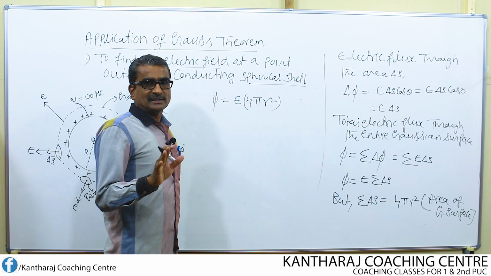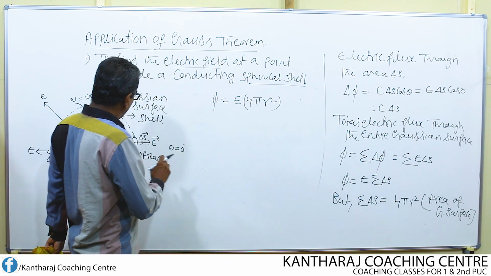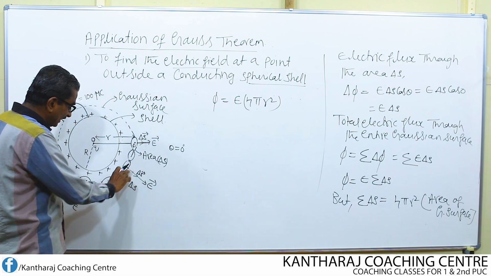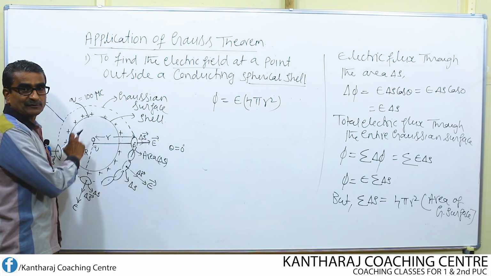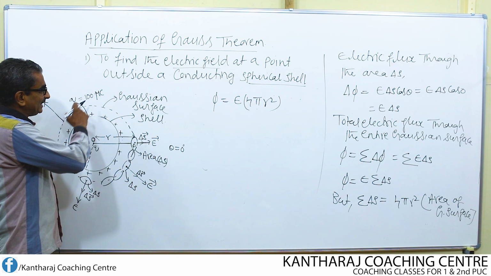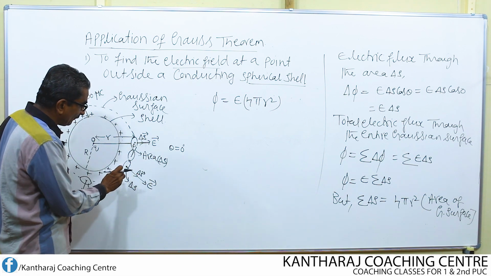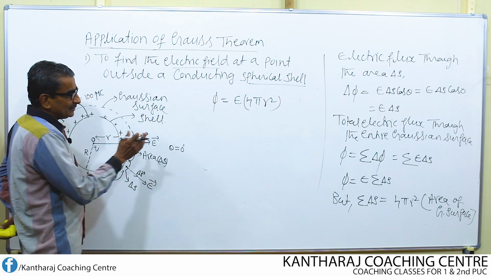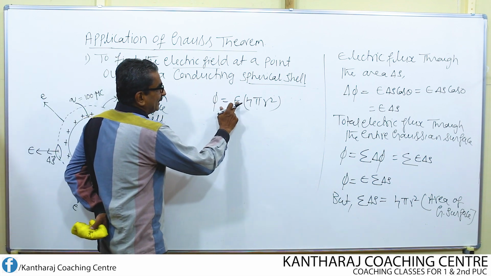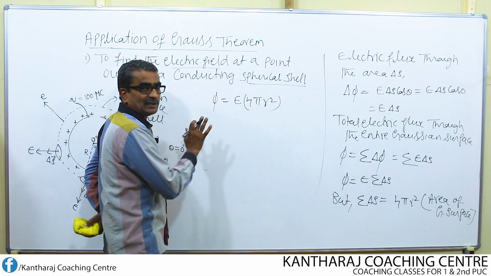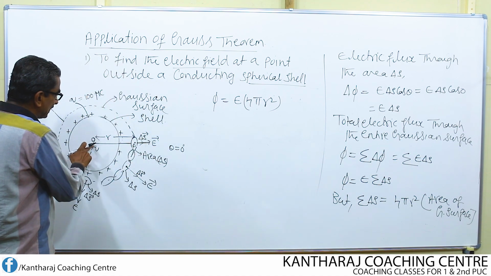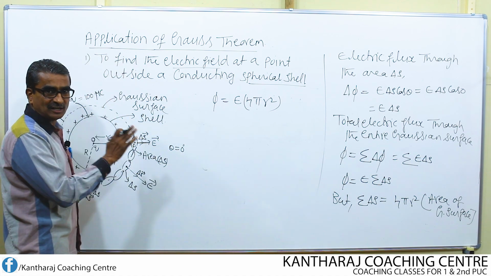What we have done, step by step: first we found out the flux through the small area, then we extended the flux to the entire Gaussian surface by imagining the entire Gaussian surface to be made up of a number of small areas like this. So phi equal to E into 4 pi r square is the total flux coming out from the entire Gaussian surface due to the charge Q kept inside the spherical shell.